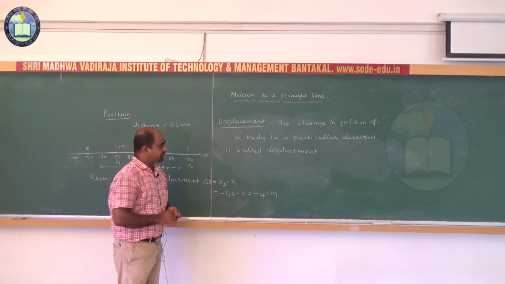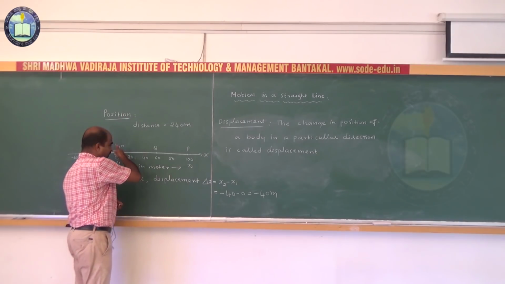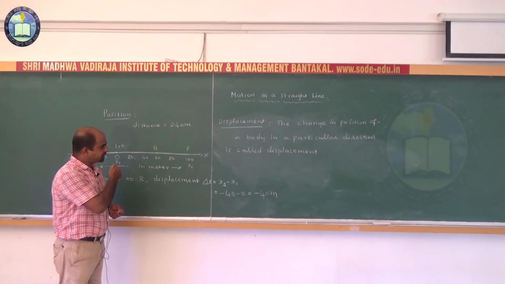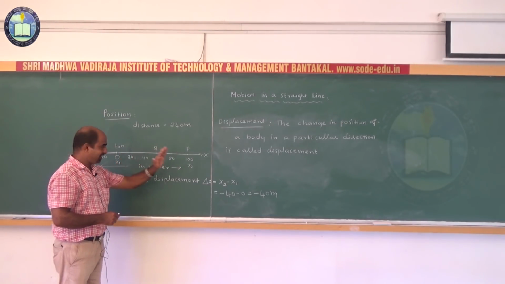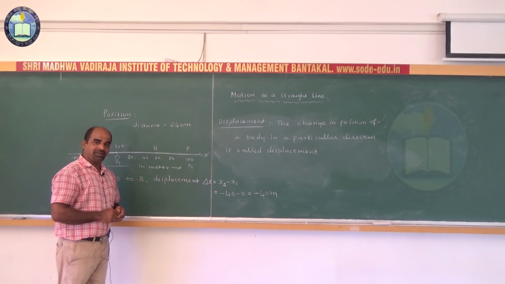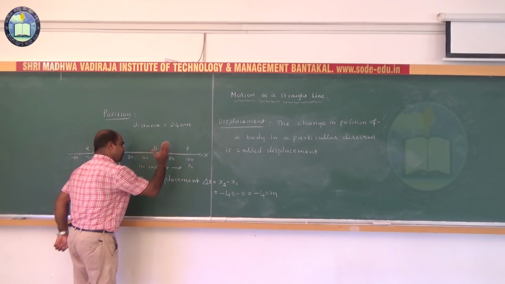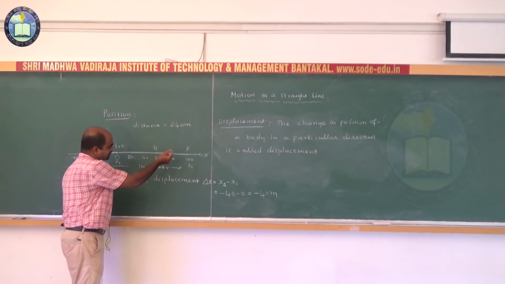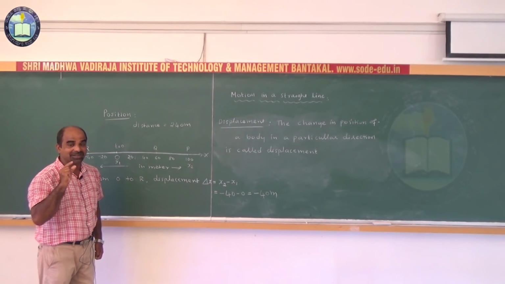Displacement. As the body moves towards the right with respect to our reference point, we take the displacement as positive. If it moves towards the left, displacement is taken as negative. Got it? As the body moves towards the right with respect to the reference point, displacement is taken as the what? Positive. As it moves towards the left, displacement is taken as what? Negative.